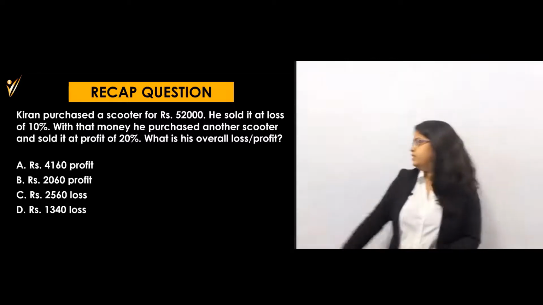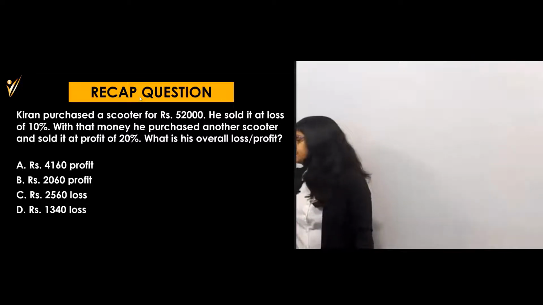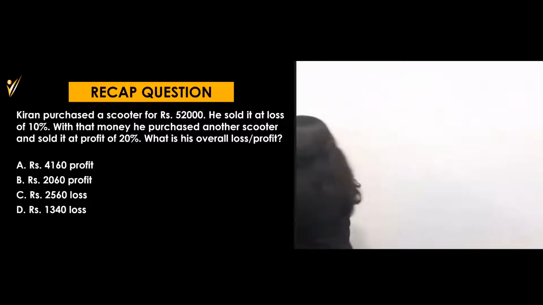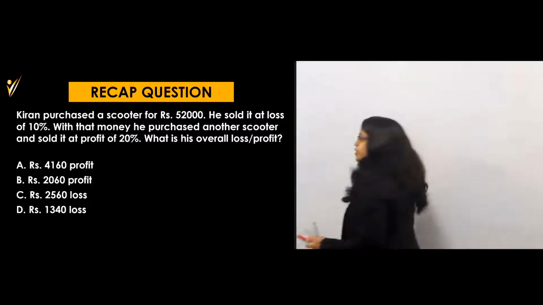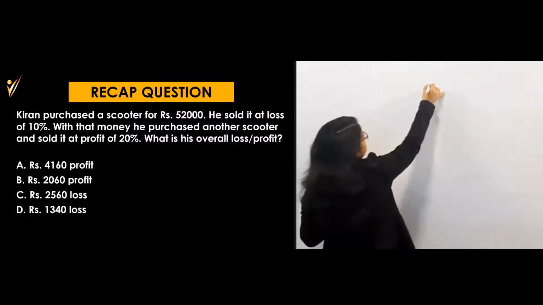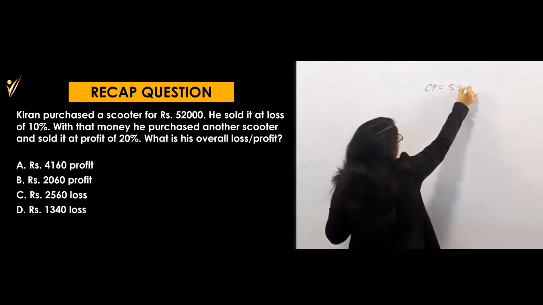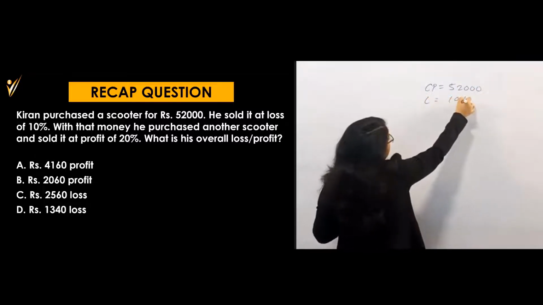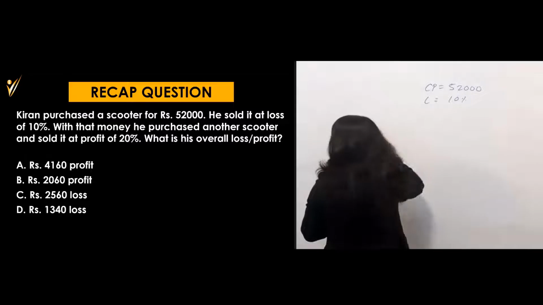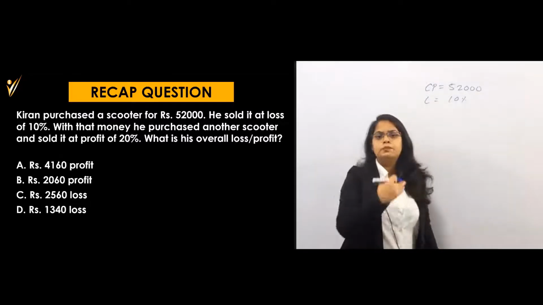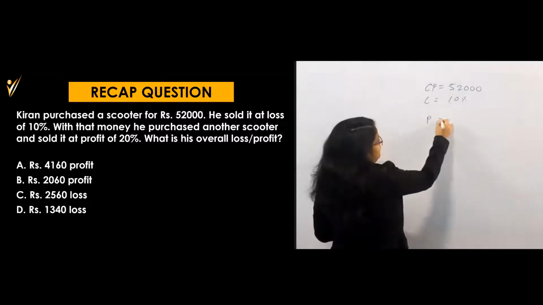So can you find out this? Option number A will be the answer. Yes, 4160 profit will be the answer. So how will we solve this question? If you read the question carefully, first you know that cost price is equal to 52,000, right? Cost price is 52,000. Then the loss is equal to 10%. And then whatever the amount after this, on that amount, again profit is 20%, right?